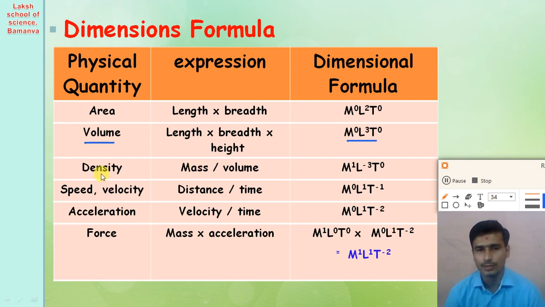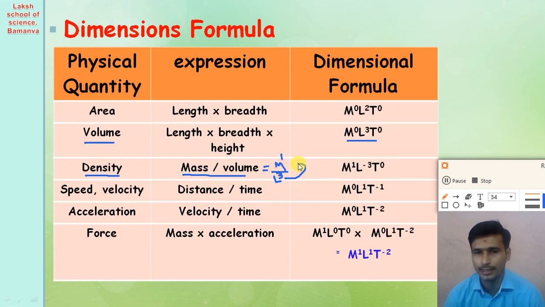Then we derive the dimensional formula of density. What is the formula of density? Density is equal to mass divided by volume. Mass has dimension M1 and volume has dimension L3, so we write M1 divided by L3.